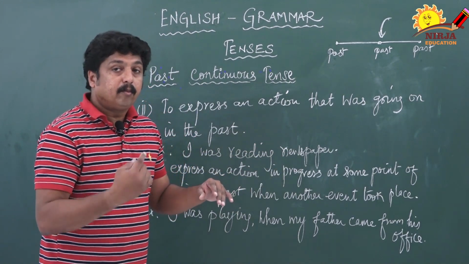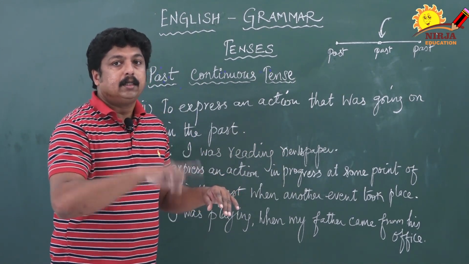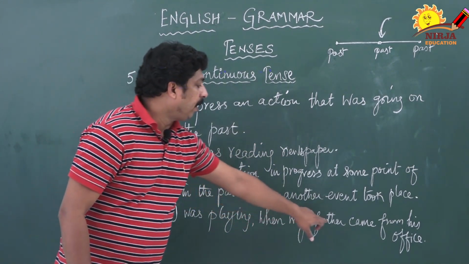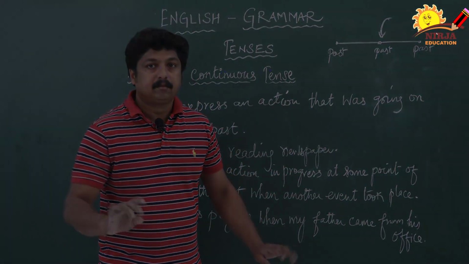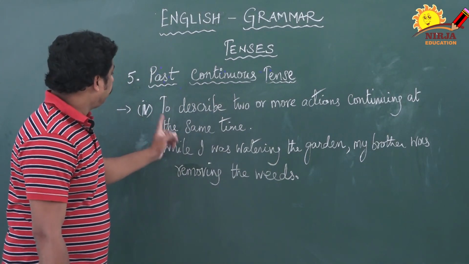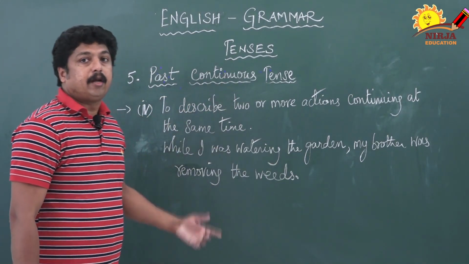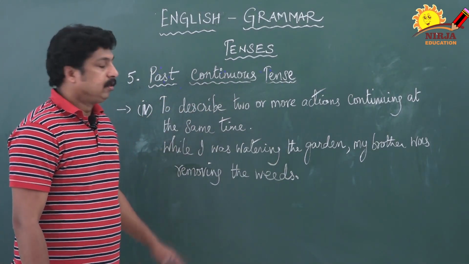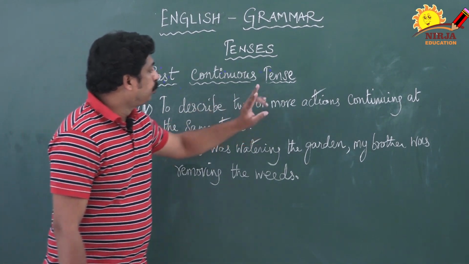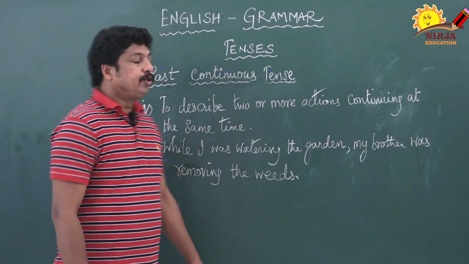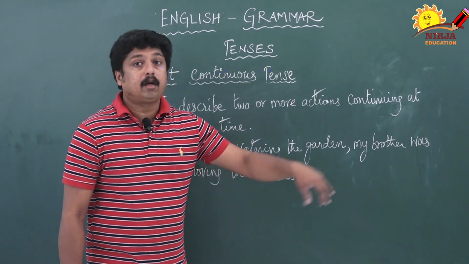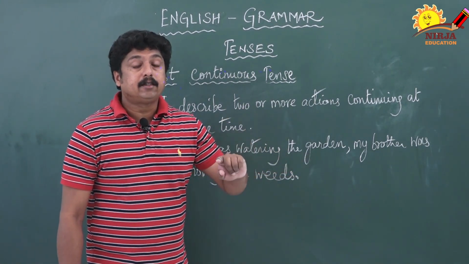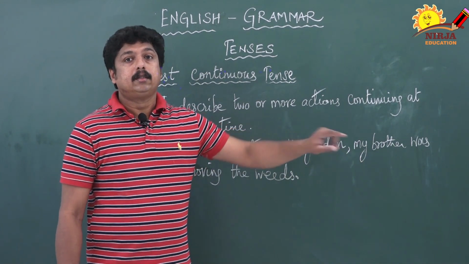At that time one more action happened, that is, when my father came from his office. Is that clear? This is another way we can describe in past continuous tense: to describe two or more actions continuing at the same time. So, how many actions were going on?